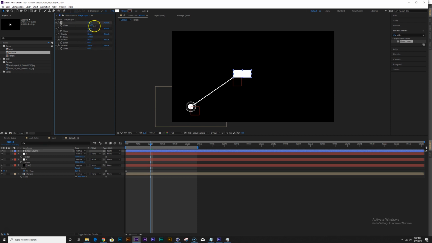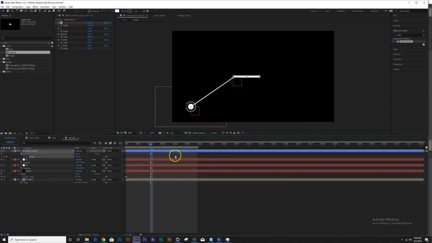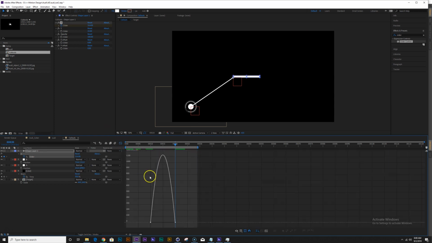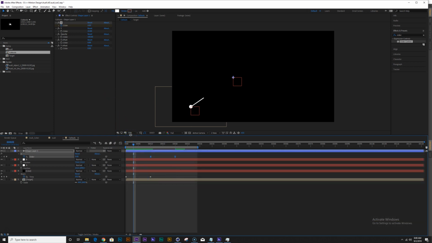So let's make the line something like that, a little thick line here. Okay, and we can just animate one more time the slider. Hit U and make this 0. So when it comes here, it comes out. And once again, let's hit F9, make it easy ease, and then drag it back.